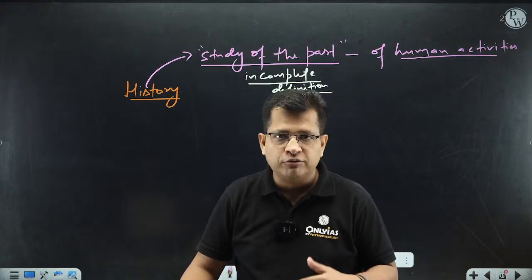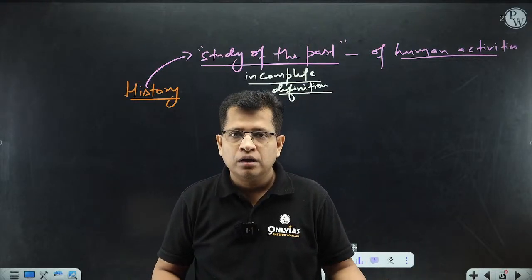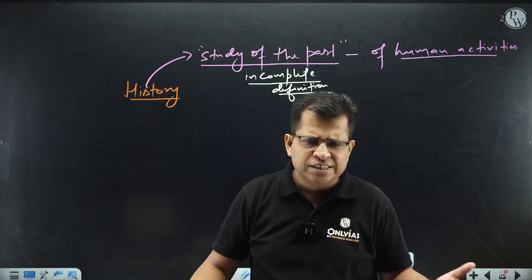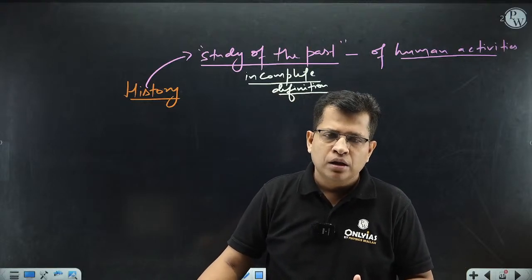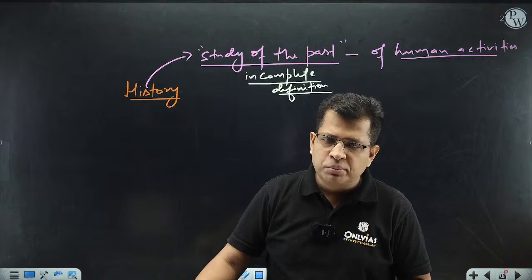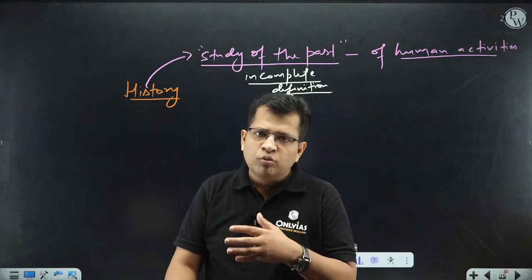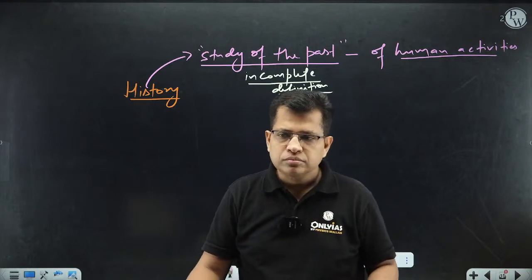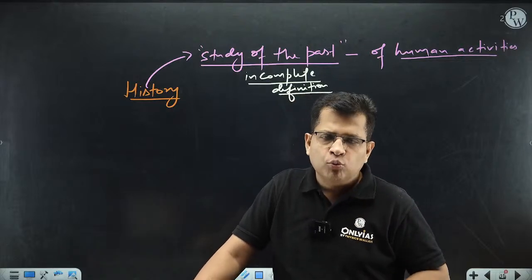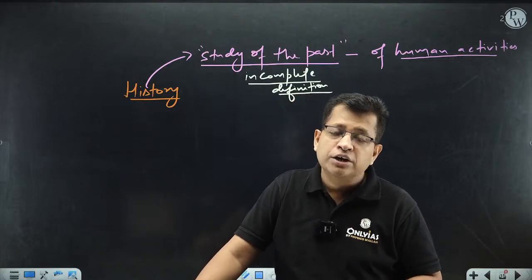The sources can be different kinds of records, manuscripts, etc. Some epigraphical information may be there. So whenever we reconstruct the history, we try to analyze the different sources of history.